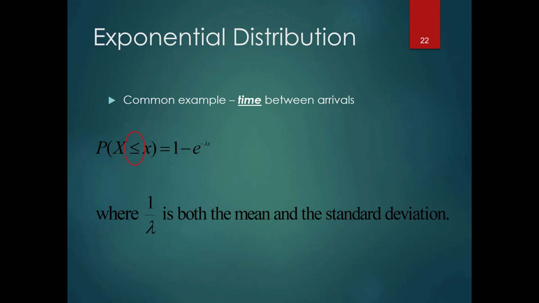Just note that lambda is still the same as the lambda that we saw in Poisson. Poisson lambda was the average number of discrete things per unit of time, so average number of customers per day, and 1 over lambda, we're using that same lambda.